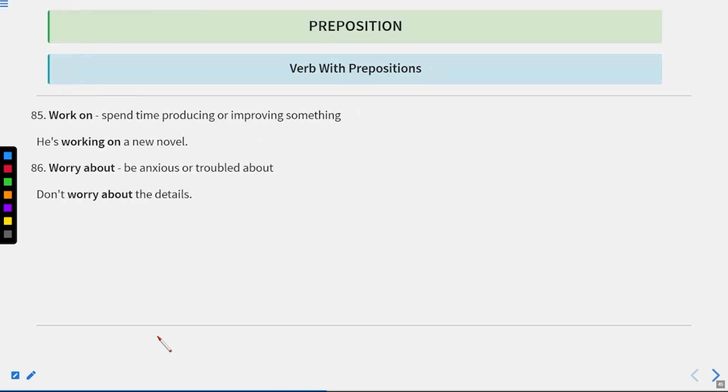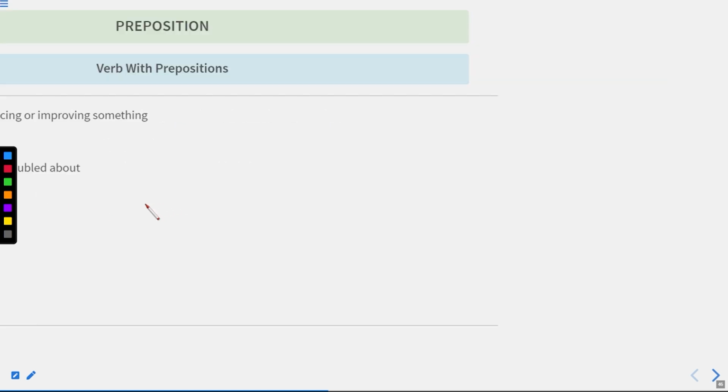This is work on. Spend time producing or improving something. So when you spend some time producing or improving something, you are working on it. He is working on a new novel. It means he is working on the novel to produce a new novel or to make a new novel. Okay, or to write a new novel. Worry about, be anxious or troubled about. Don't worry about the details. Okay, now let us move to the next one.